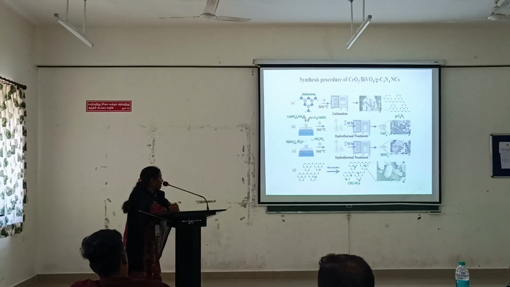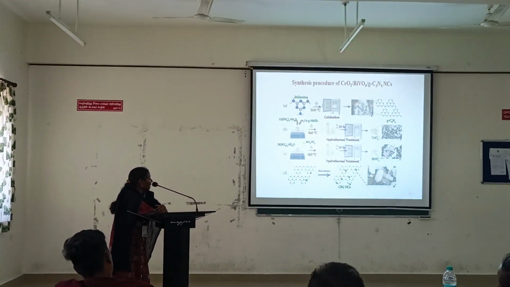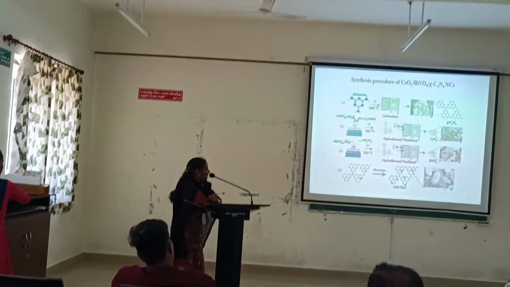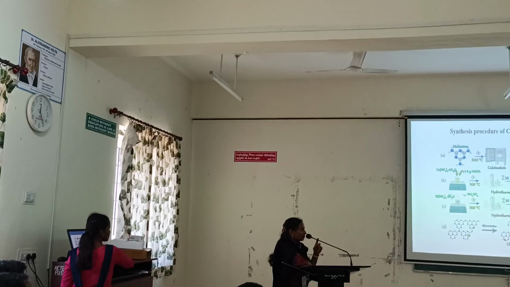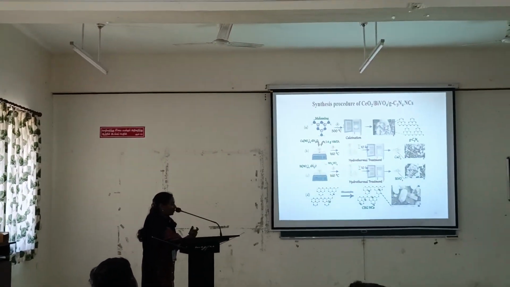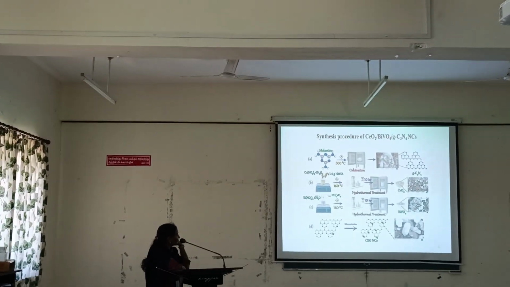Chapter 6. Synthesis procedure of cerium oxide, bismuth vanadate and graphitic carbon nitride. Graphitic carbon nitride was prepared by the thermal decomposition method. Cerium oxide and bismuth vanadate were prepared by the hydrothermal method. Using these crystalline materials, we prepared the binary and ternary nanocomposites by the ultrasonication method.